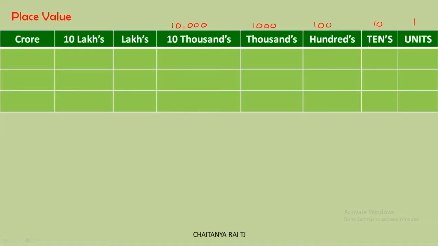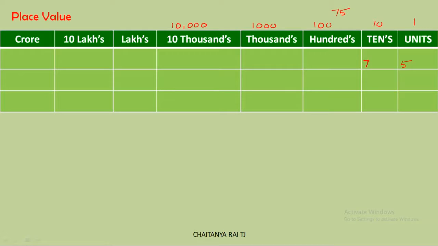So I want to write a 2-digit number. For example, if the number is 75, we write the first digit in units place and the second digit in tens place.